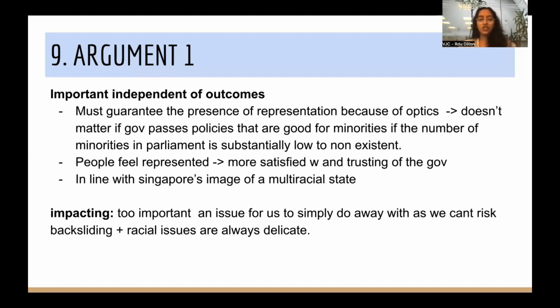I think it's important to sufficiently impact this as well. That is too important an issue for us to simply do away with. We can't risk backsliding. Racial issues are always delicate. Simply put, we cannot take our current state of racial harmony as something that is granted. We do definitively need these safeguards in place, because if we backslide, the harms could necessarily be detrimental.